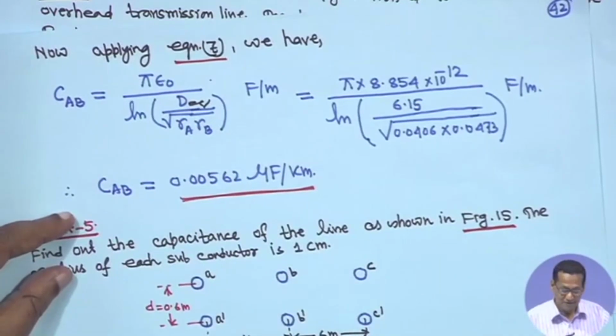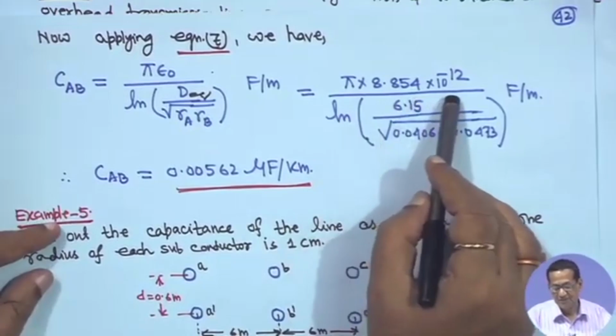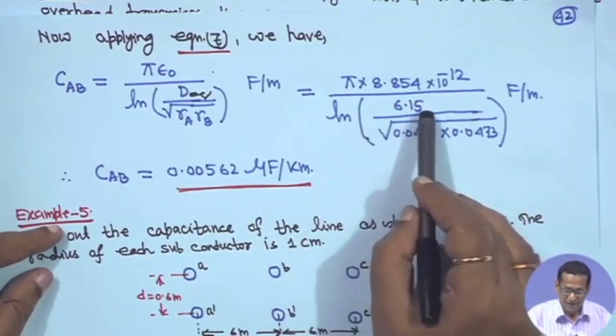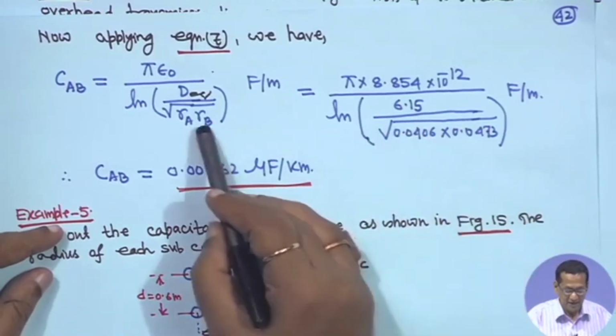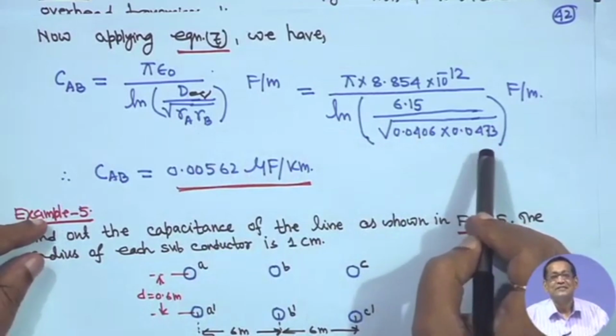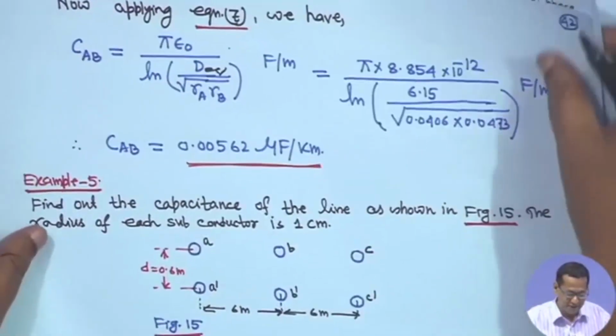So, this will be pi and epsilon 0 is 8.854 into 10 to the power minus 12, and ln 6.15 divided by root over R A into R B, that is basically DSA into DSB. There should not be any confusion about this equation.